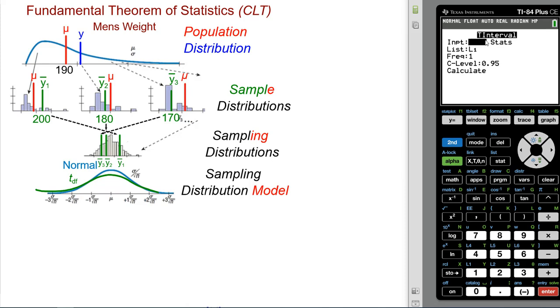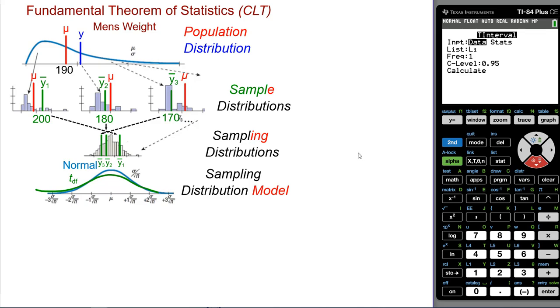All right, cool. So data's here. And it knows it's a sample, so it's not even going to ask us about degrees of freedom or anything, because it also knows the sample size from the list size from the data. So it's just list 1, frequency 1. If you're putting it in like a relative frequency table, so like your values are in one list and then the frequency for those values is a second list, then you would put list 2 there, or whatever that frequency list is in. Confidence interval, we wanted, I think, 95%.